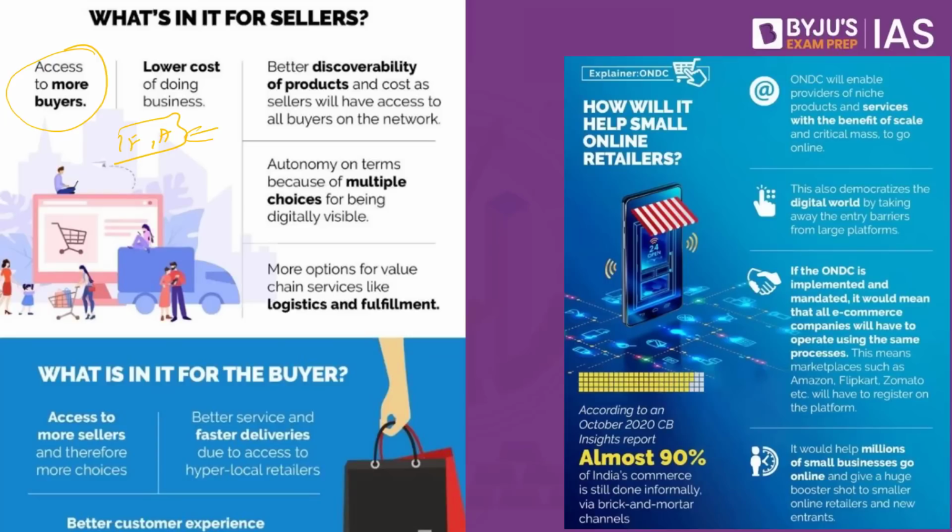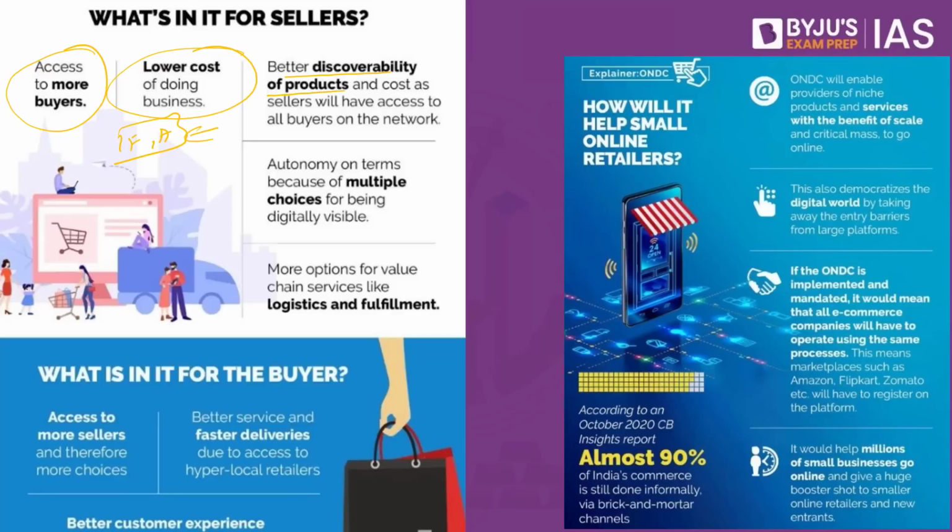In this particular case, because there is an open platform, this particular person would be able to showcase his product, and there will be more access to the buyers. Lower cost of doing business. When it comes to Amazon or Flipkart, you have to pay the commission as well. The commission will be comparatively more, but if you're hosting on this platform, the commission that you have to pay would be comparatively less. So lower cost of doing business.